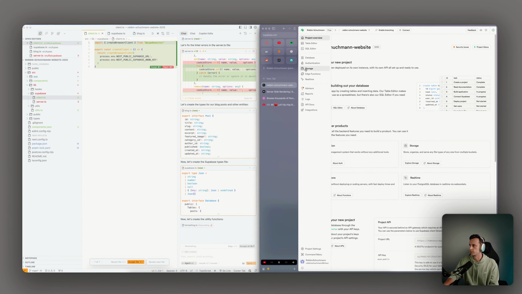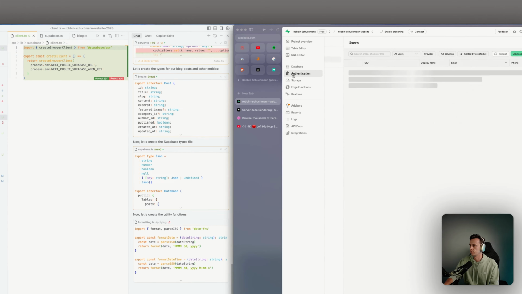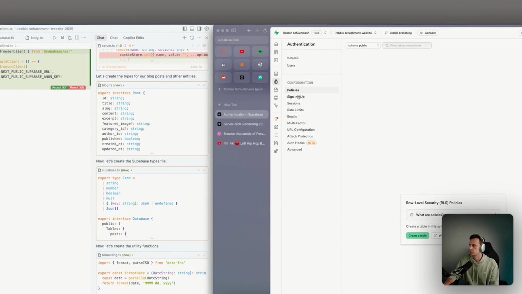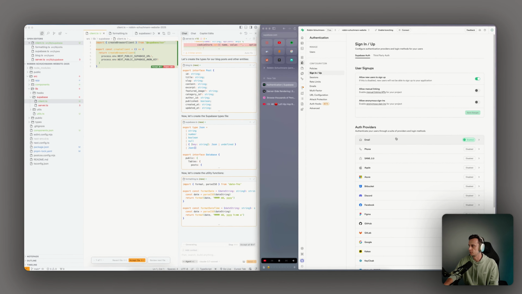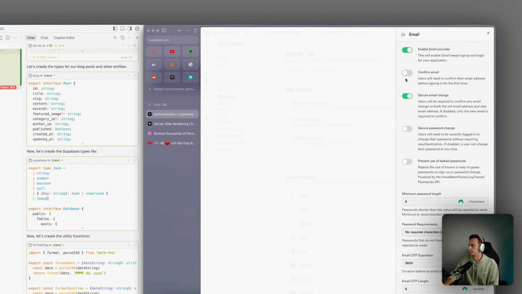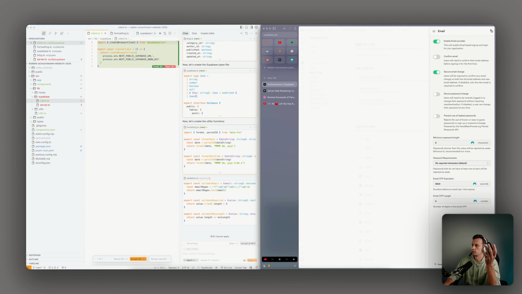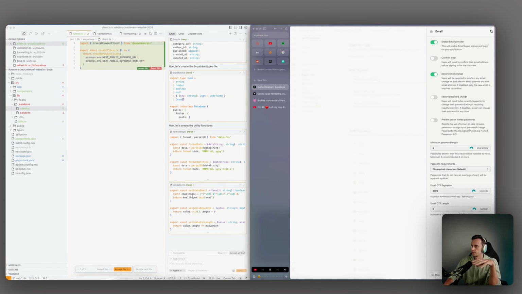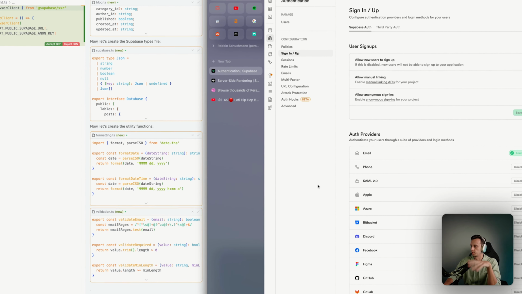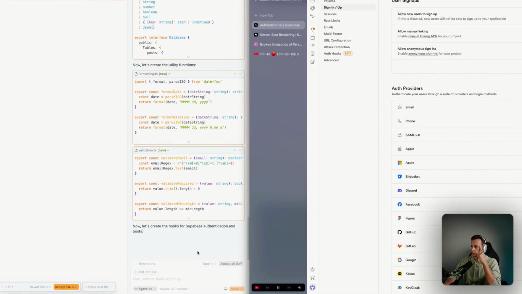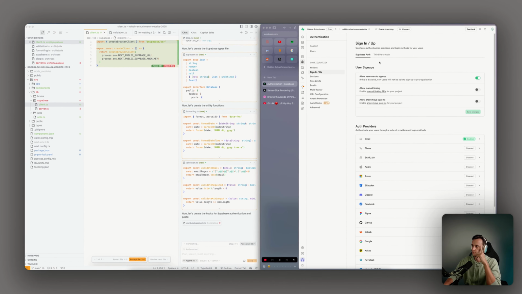One thing you have to do with Supabase is if you go to authentication, policies, no, sorry. I think they changed it. So email, don't need to confirm email. Like it's just for myself, because otherwise what's happening, Supabase will send out an email and then you have to first verify it. But just because it's only gonna be me using this dashboard, I'm not gonna need this. So Supabase is good to go now.